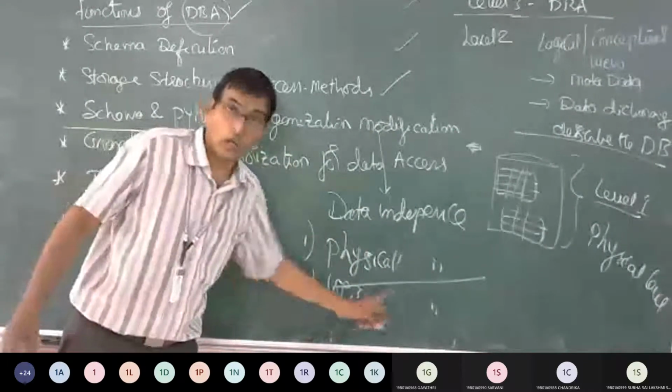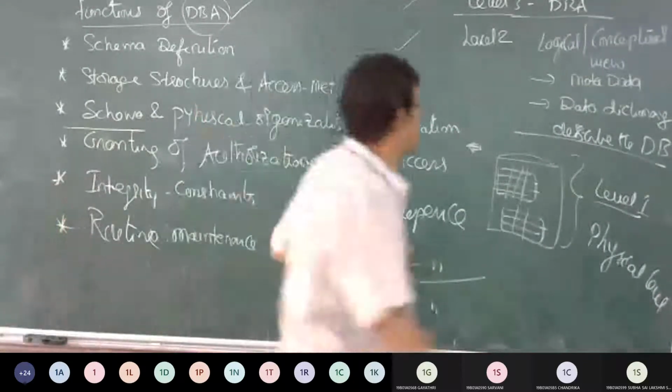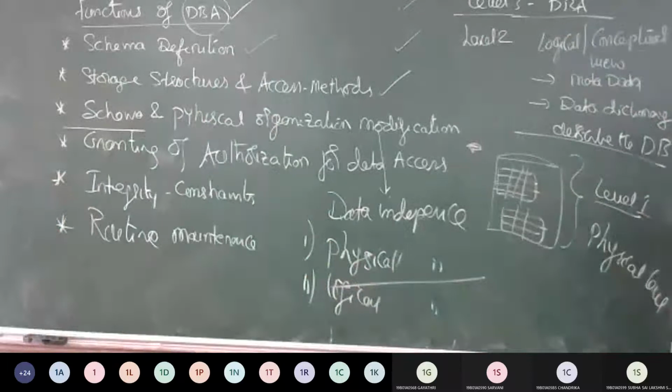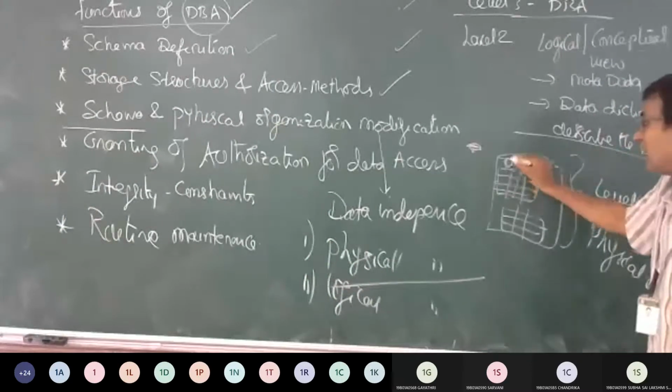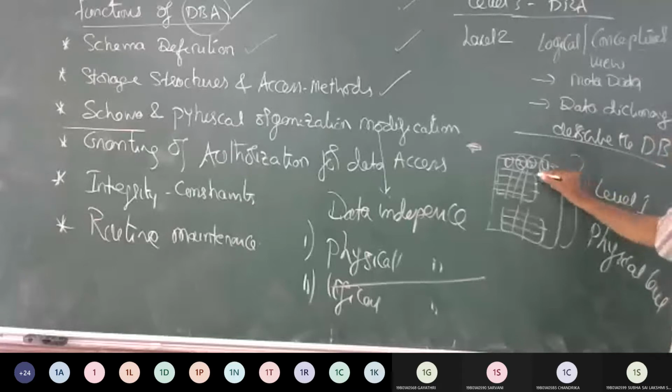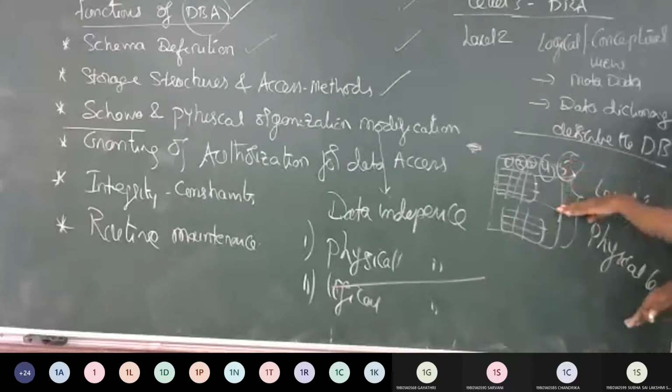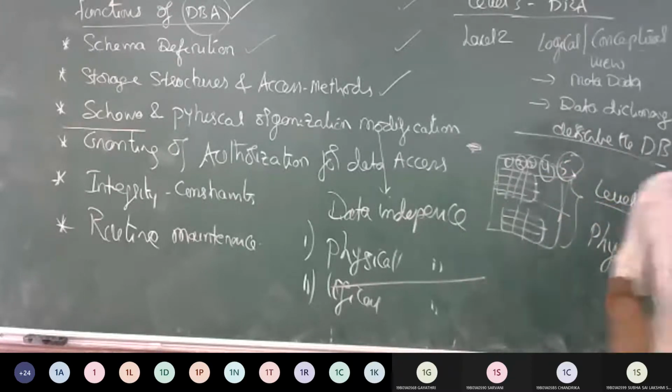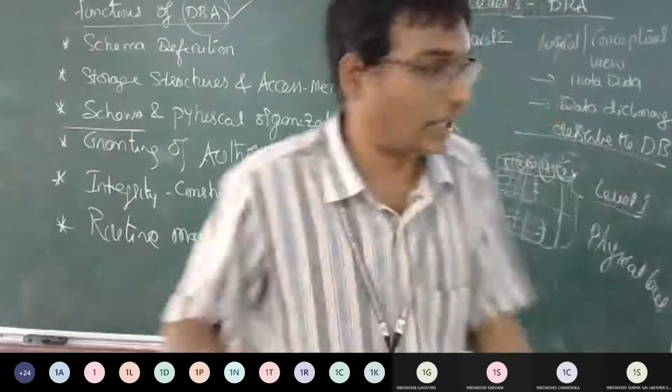Next comes logical data independence. In this, I have field 1, field 2, field 3 and field 4. Now I want to add one more field to my database. So instead of a create command, I am going to use an alter command.